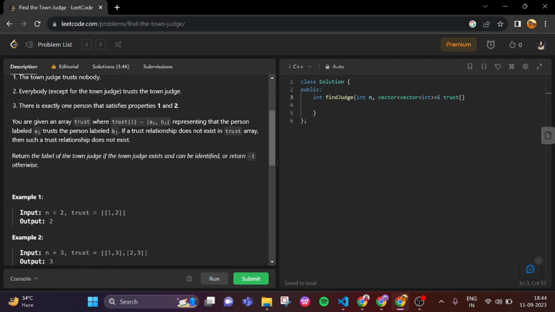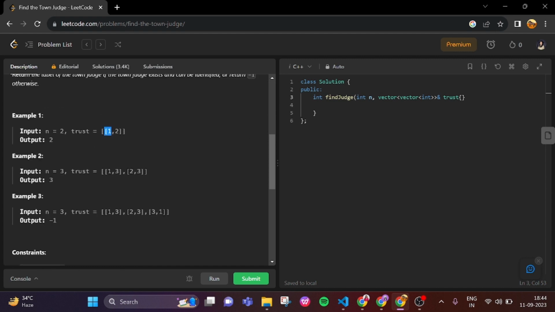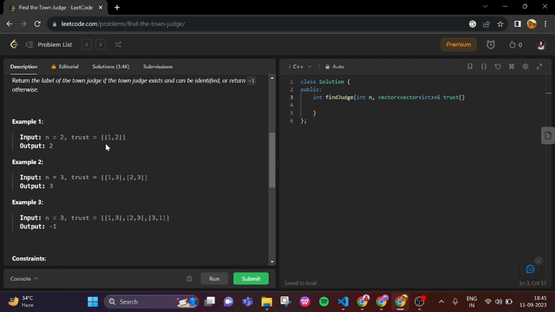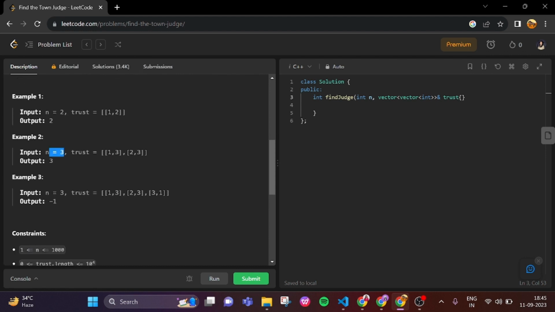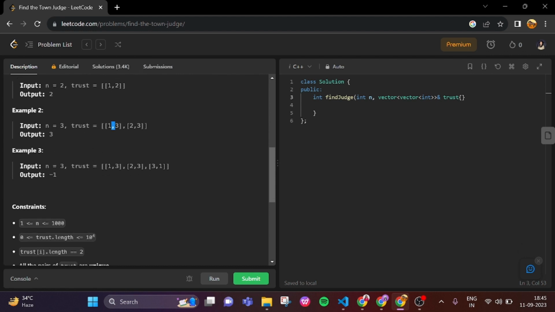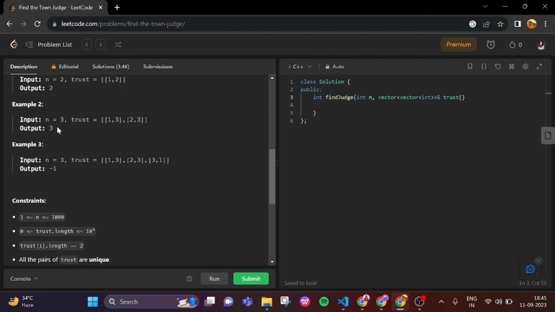So let's see how we can solve this. n is equal to 2 means there are 2 people in the town. Here 1 trusts 2, and 2 doesn't trust anyone, so 2 is the judge. With 3 people in the town, 1 trusts 3, 2 trusts 3, but 3 doesn't trust anyone, so 3 is the town judge.